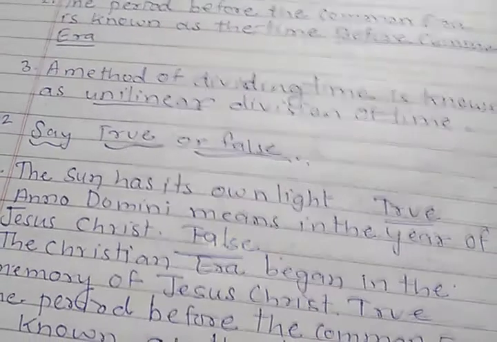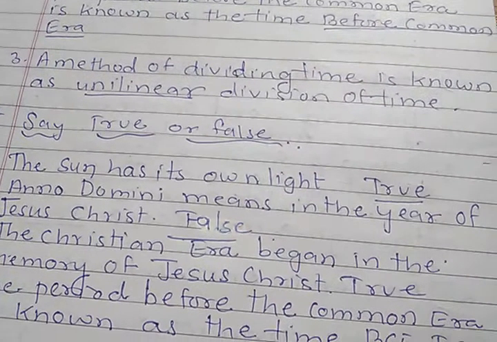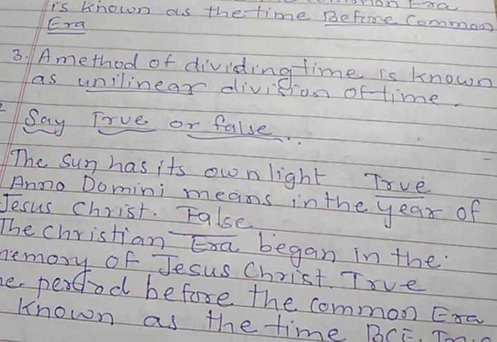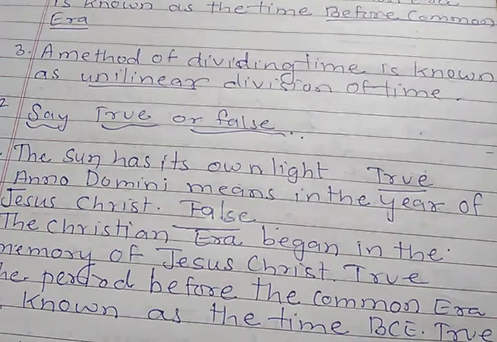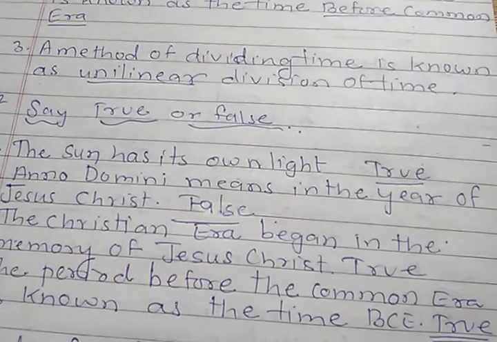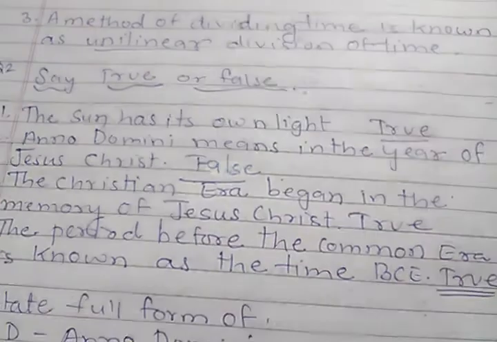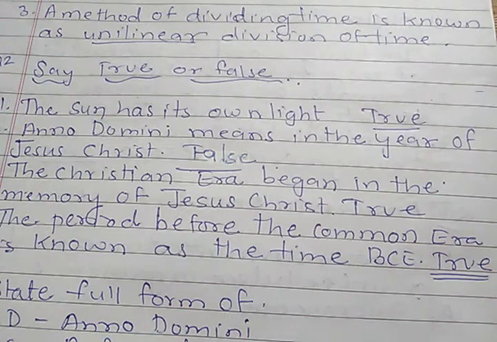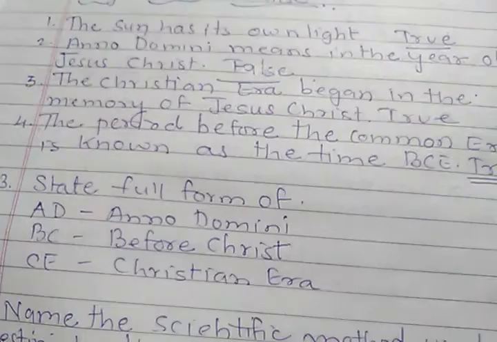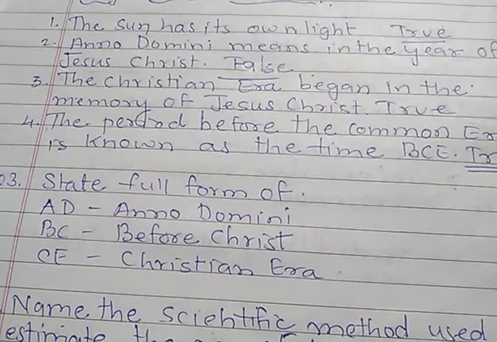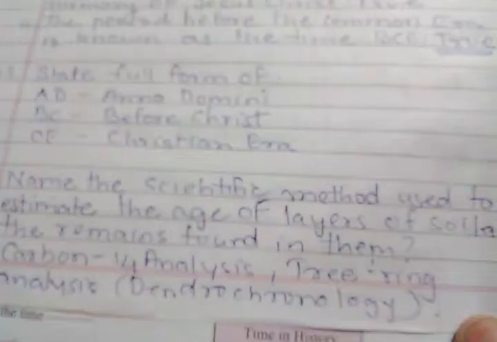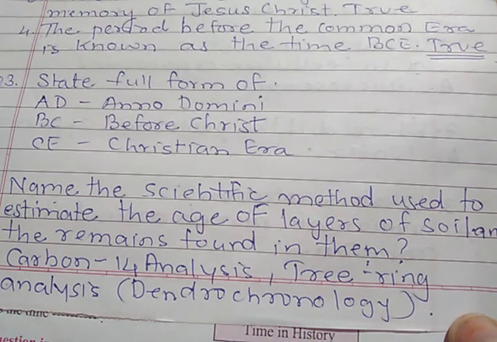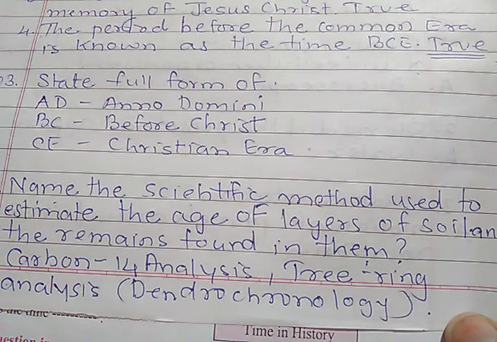Say true or false. The sun has its own light, true. Anno Domini means in the year of Jesus Christ, false. Christian era began in the memory of Jesus Christ, true. The period before the Common Era is known as the time before Common Era, BCE, true. Full forms: AD, Anno Domini; BC, before Christ; CE, Christian era. Name the scientific methods used to estimate the age of the layers of soil and remains found in them: that is carbon 14 analysis and tree ring analysis, dendrochronology.